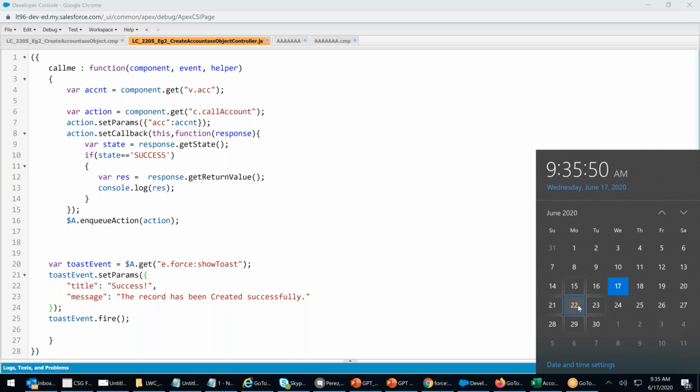Complete programming will change. The whole programming style and tool will change. The concept remains the same. There also we are creating cards, but how we create a card is different. There also we are writing a client-side controller, but in a different way. The same is not used there. We don't use enqueueAction and everything. No, we use @wire. So it's a complete flip of the coin. Completely different programming, a different framework, right?